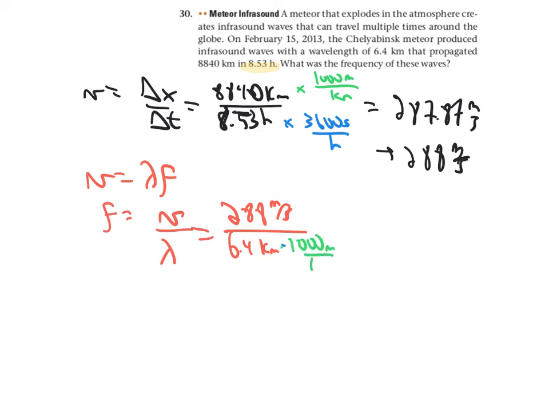1,000 meters per kilometer. I actually suspected that conversion ended up being redundant. If I hadn't done it, it would have been okay, because we've got kilometers and kilometers, but that's fine. So 288 over 6.4 times 1,000, and we get 0.045 hertz. This is well below the 20 hertz for the edge of sound, so it is definitely infrasound.